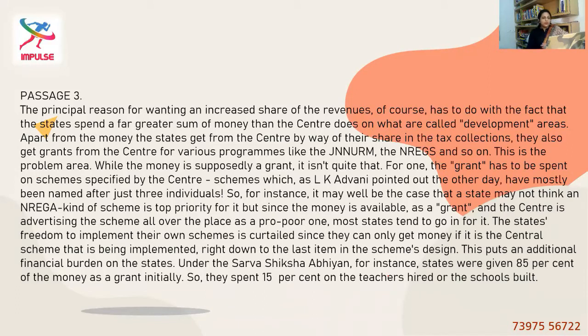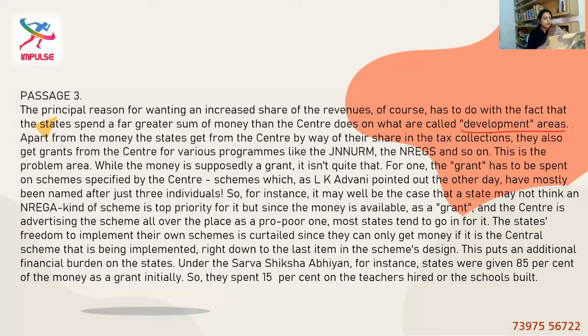The principal reason for wanting an increased share of the revenues, of course, has to do with the fact that the states spend a far greater sum of money than the center does on what are called development areas. Apart from the money the states get from the center, by way of their share in the tax collections, they also get grants from the center for various programs like JNNURM and the NREGS and so on. This is the problem area. While the money is supposedly a grant, it isn't quite that.